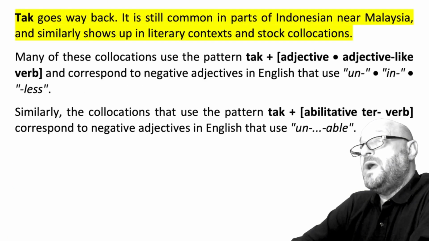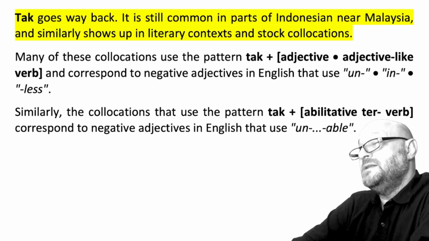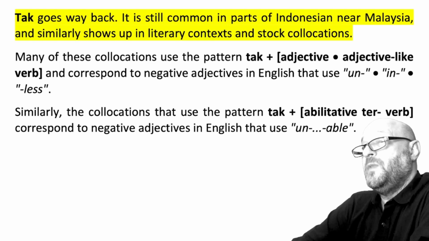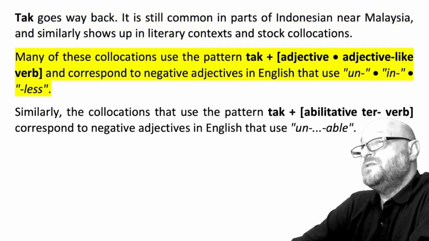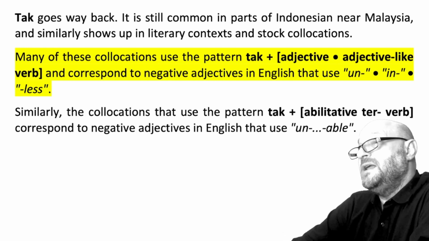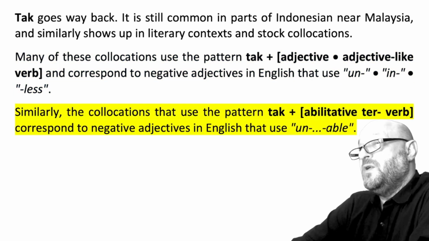Tak goes way back. It's still common in parts of Indonesia near Malaysia, and similarly shows up in literary contexts in stock collocations. Many of these collocations use the pattern tak plus adjective or adjective-like verb, and they correspond to negative adjectives in English that use un, in, or less. Similarly, the collocations that use the pattern tak plus abilitative verb correspond to negative adjectives in English that use unable.